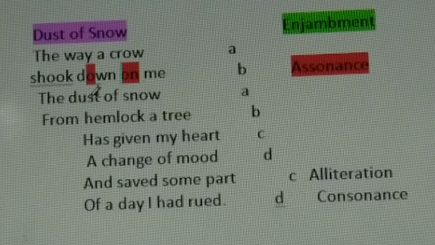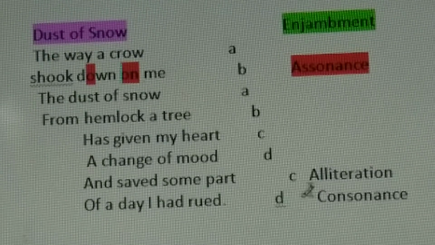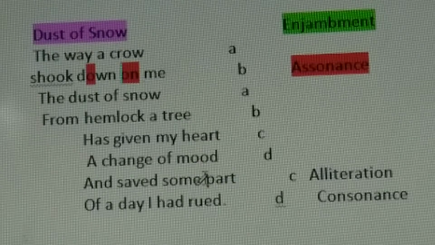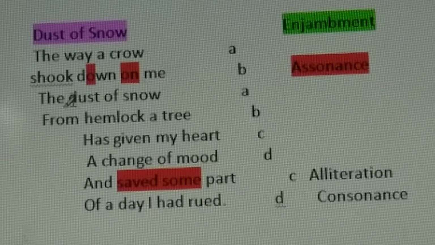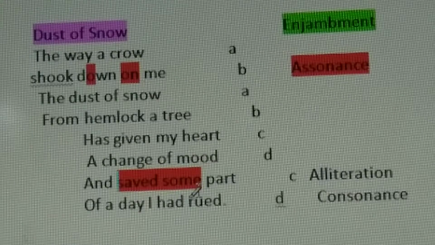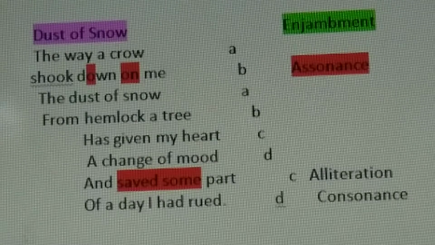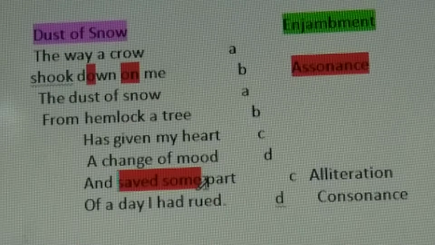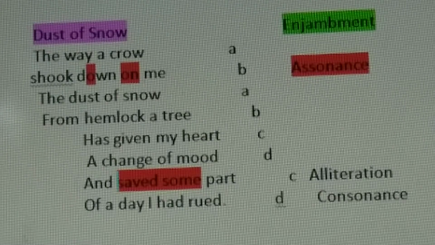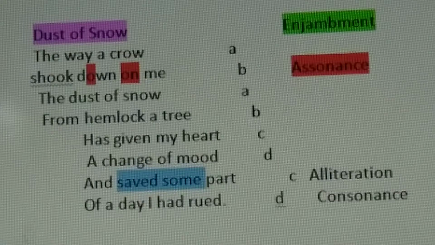Why should it not be in the beginning of the word? Because if it is in the beginning of the word, or in the beginning of at least two consecutive words, it will be alliteration. In that case, it will be alliteration and not assonance.